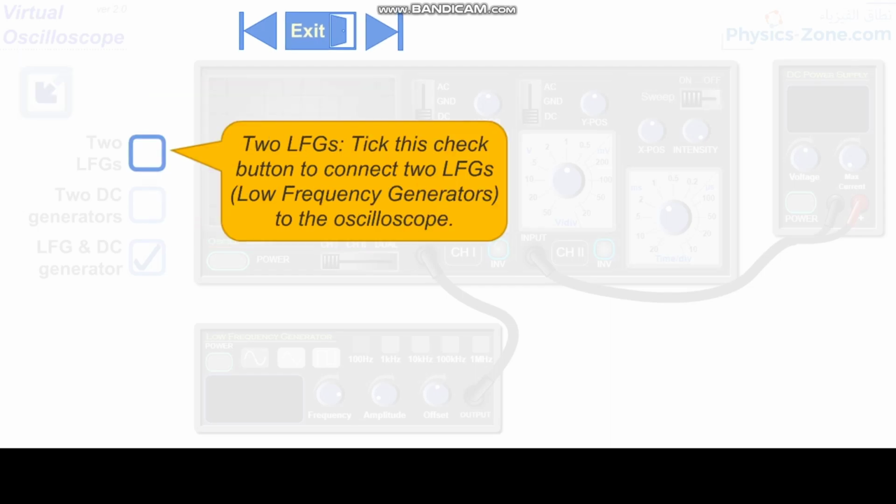Next, the maximize or minimize toggle button. Click on this button to enter full screen mode or restore the window mode. Next is the LFG. Tick this check button to connect the LFG, the low frequency generator, to the oscilloscope.